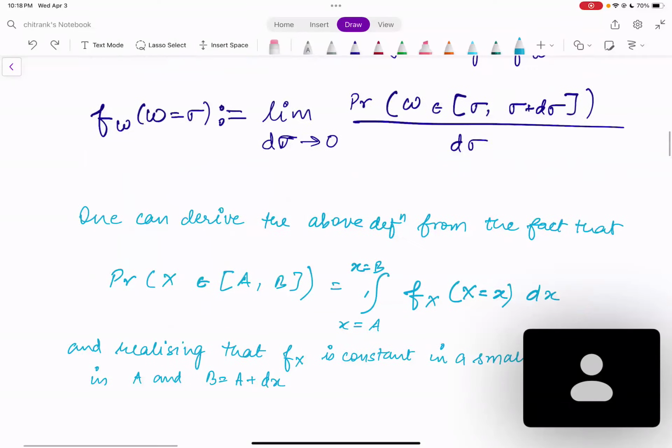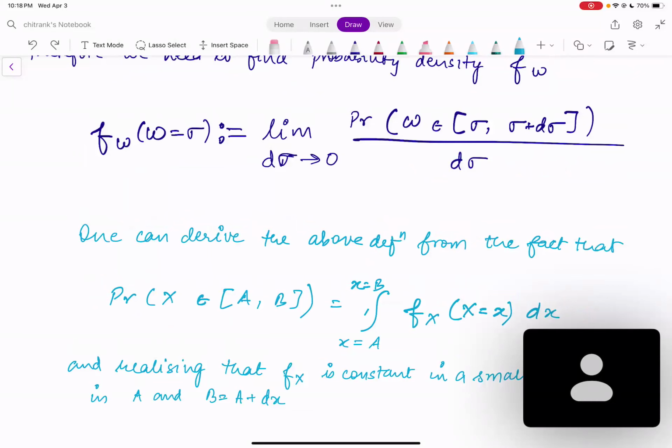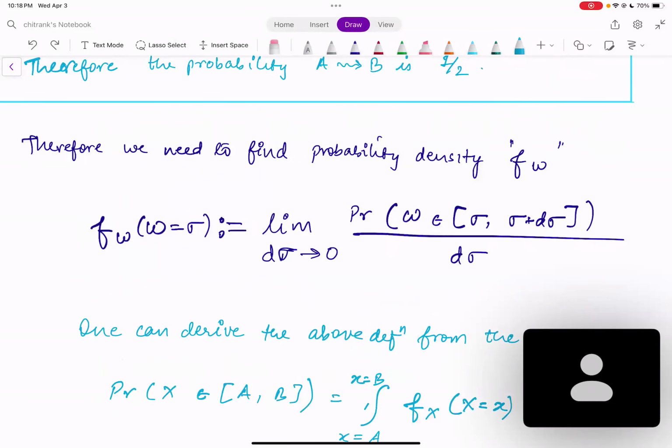That is why we can write that the density function is the ratio of the probability and the width, under the condition that the width is tending to 0.